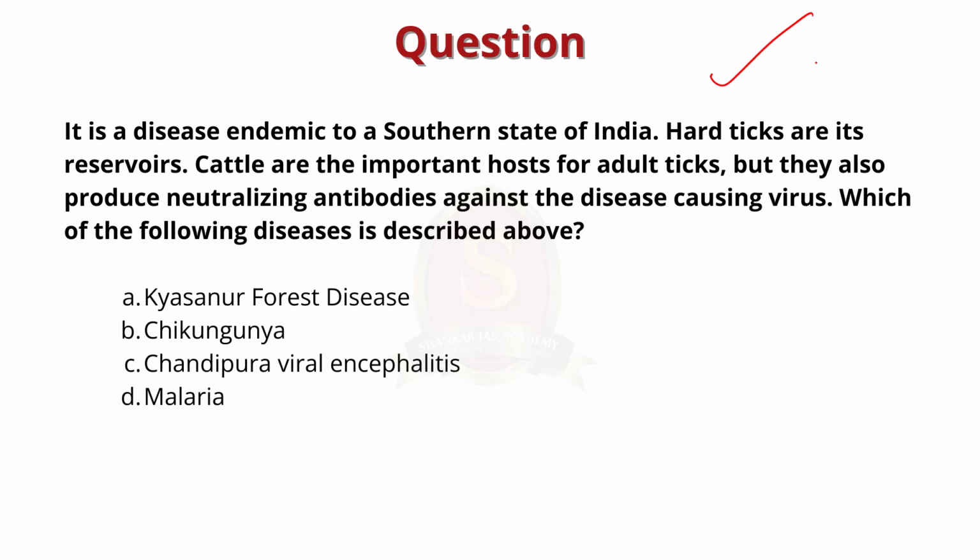It is a disease endemic to a southern state of India. Hard ticks are its reservoirs. Cattle are the important host for adult ticks, but they also produce neutralizing antibodies against the disease-causing virus. Which of the following diseases is described above? Here the correct answer is option A. Kyasanur Forest disease is the correct answer.